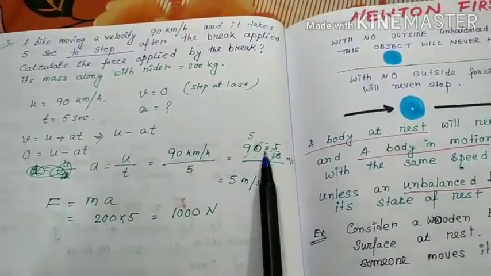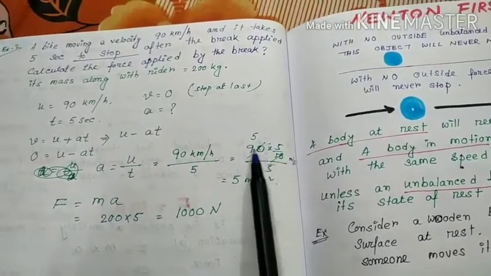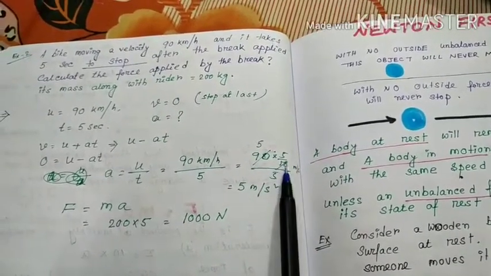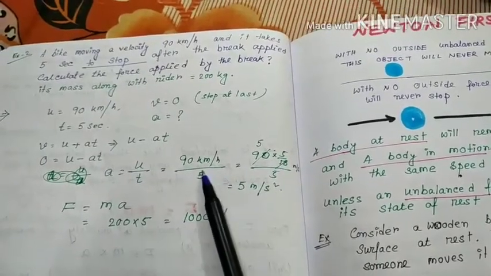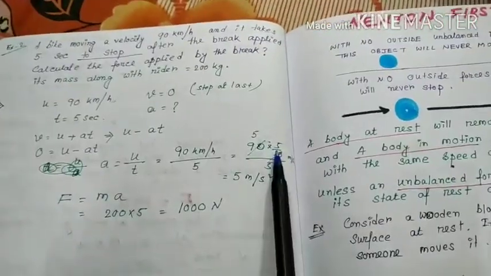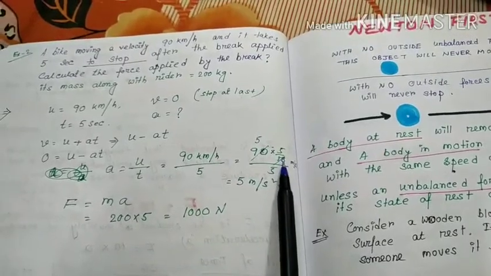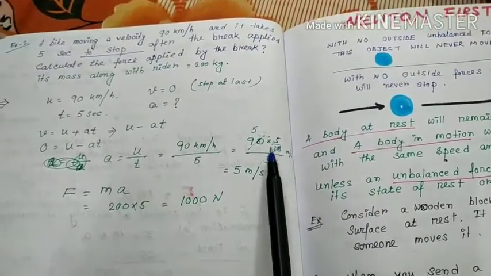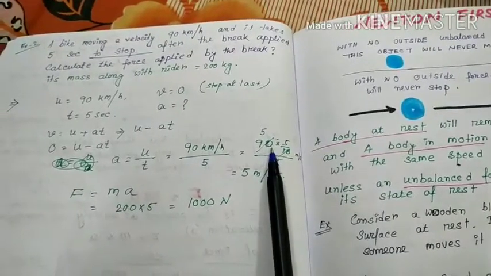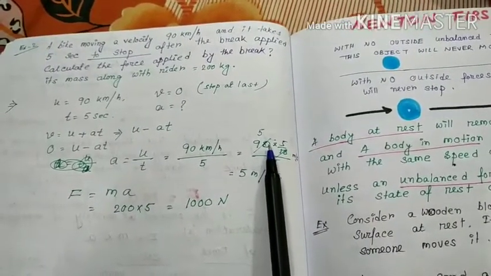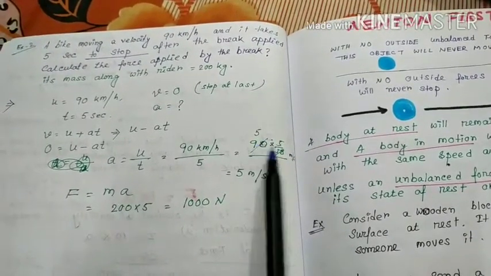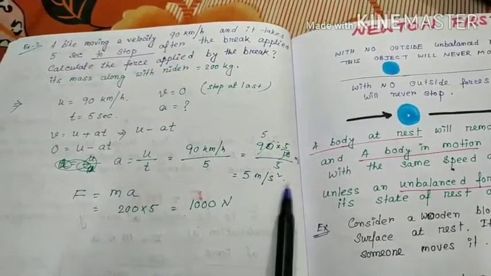We need to convert 90 km per hour to meter per second. So 90 into 5 by 18. Easy trick: when you convert kilometer per hour to meter per second, just multiply by 5 by 18. For details, you should watch my previous video, which is linear motion. 18, 5 is 90, 5 5 is 25, 5 meter per second.